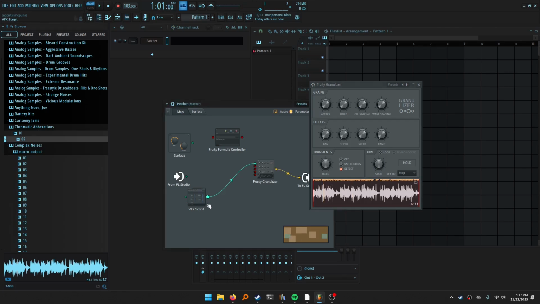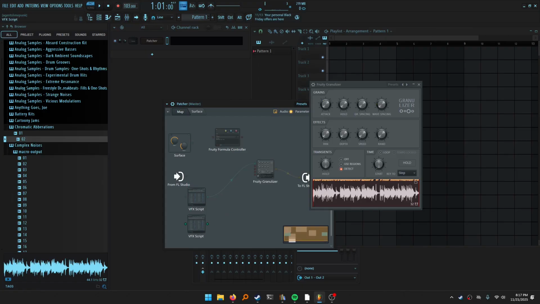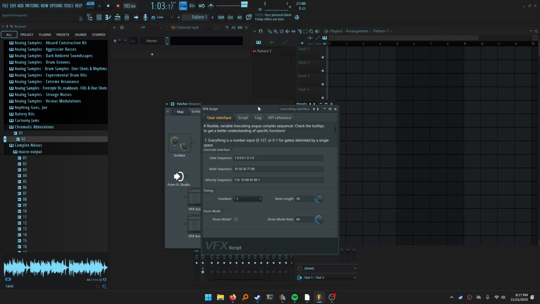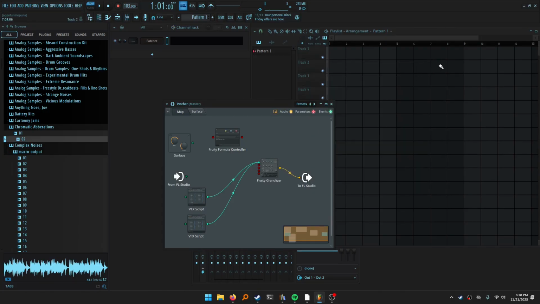So what happens if I overlay these a little bit? Let's do another VFX script. Does it handle polyphony well? It's the real challenge. Now I use the live coding interface. So that is actually a pretty cool effect. It seems like these do kind of work in tandem here, and it does accept polyphony. So this isn't a bad idea.